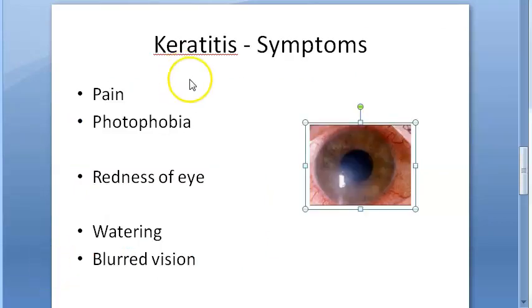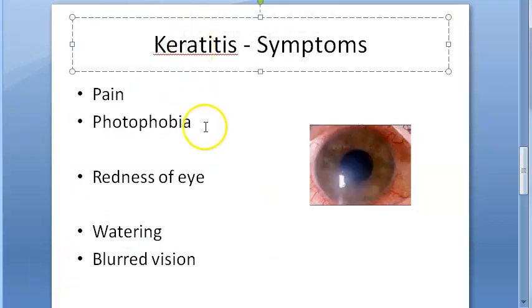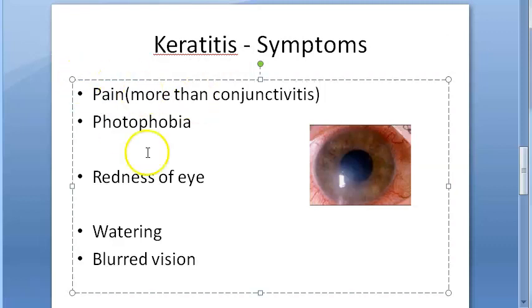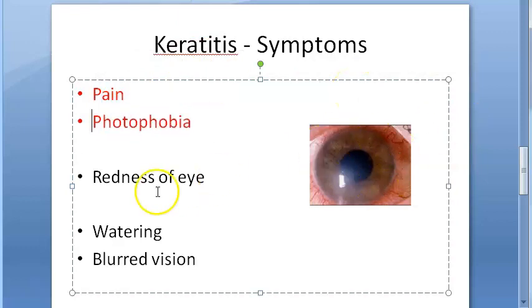Just remember one thing here, that in anything that is involving the cornea, the pain will be more. Pain will be more than the normal conjunctivitis, etc. And photophobia, all these will be more. Okay? So that's what you have to remember. Anything involving the cornea will have more pain, photophobia, redness of eye, watering, blurred vision.